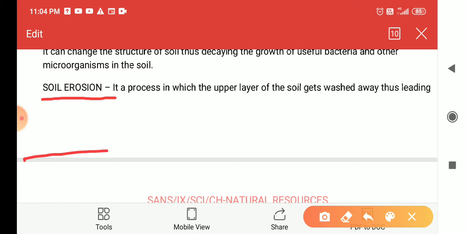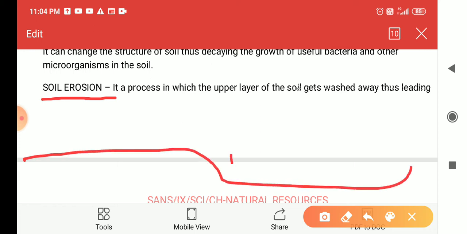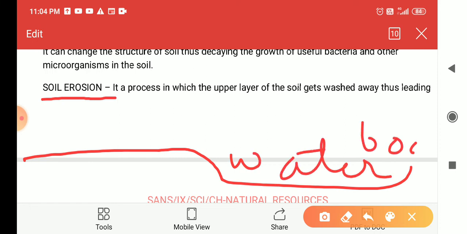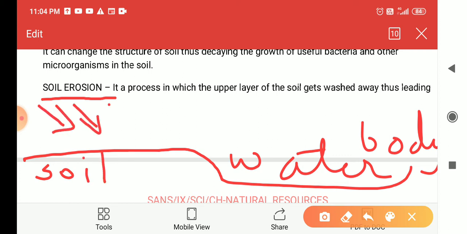Suppose this is a field and this is a water body, which may be a river or some other water body, and there is only soil present. What happens if rain water comes?